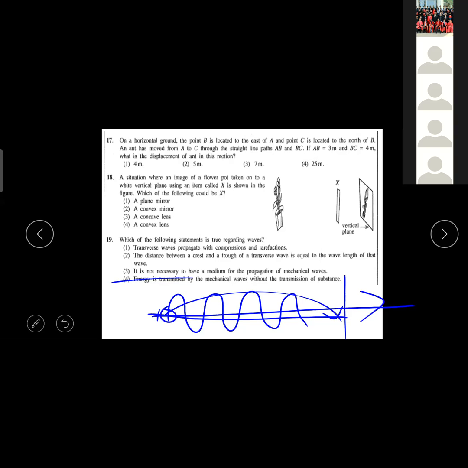What about EMF, electromagnetic force? Electromagnetic waves, yeah, they are also like that. The substance is not moving. It doesn't even need a substance. There also the substance is not moving, only energy is moving.